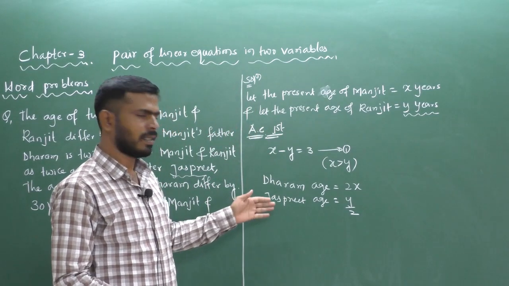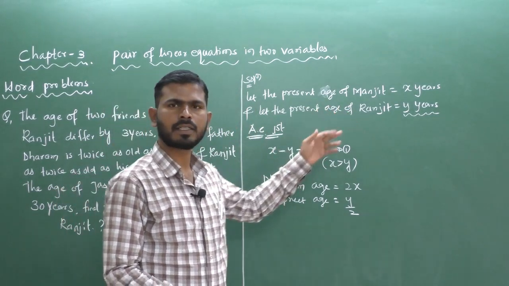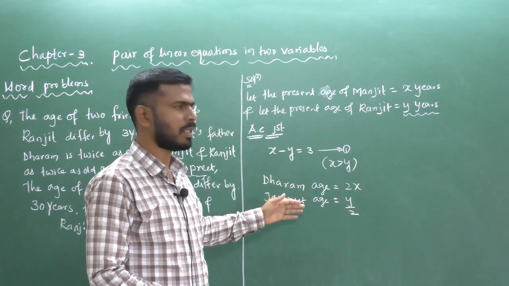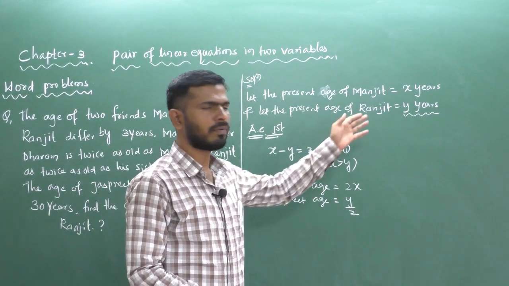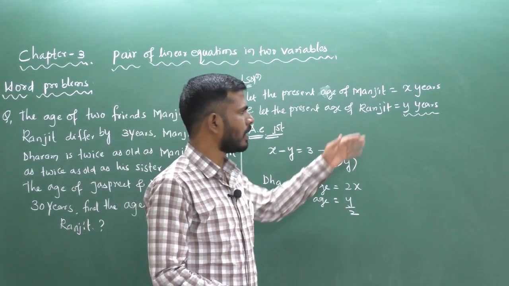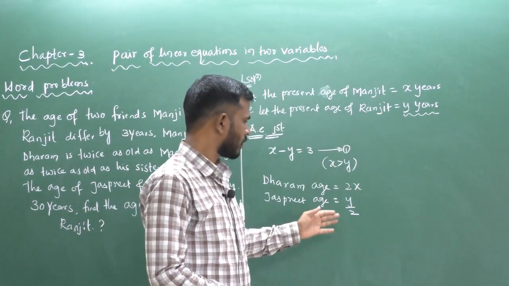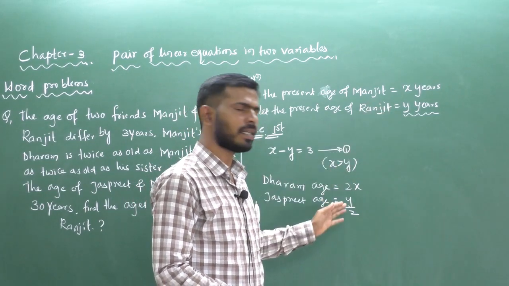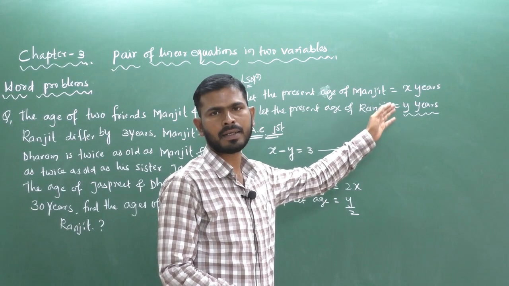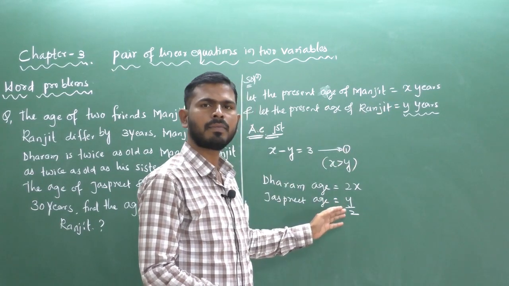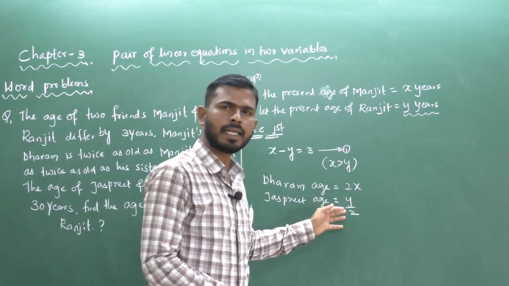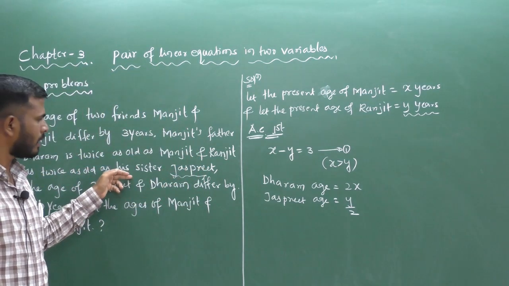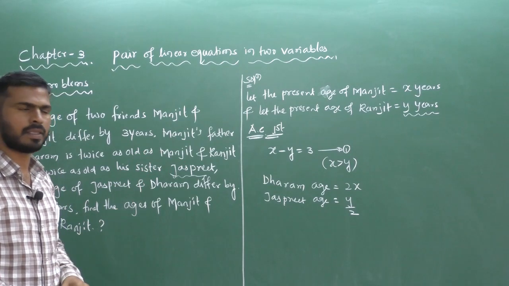Now suppose you are comparing the ages of Ranjit and Jasprit. Here y by 2 is the age of Jasprit, and y is twice of y by 2. So you can take 2x here, or you can take y, and y by 2 for the other. So this indicates that Ranjit is twice as old as his sister, that is Jasprit.